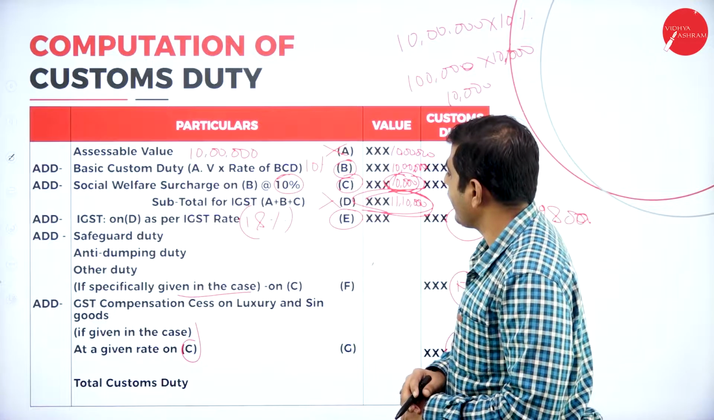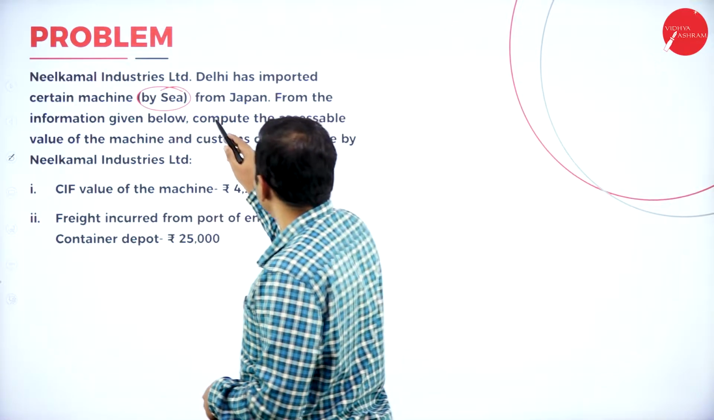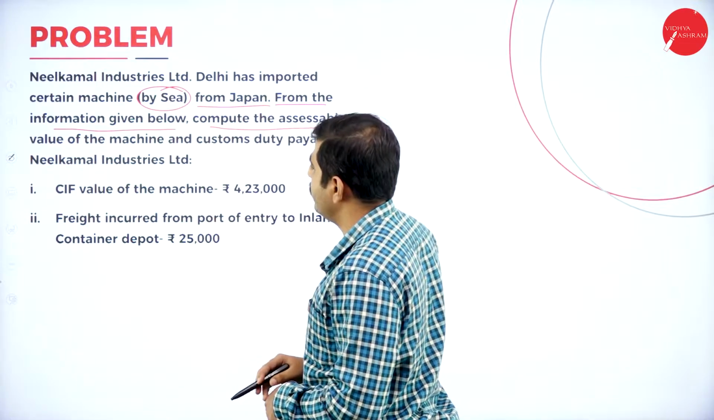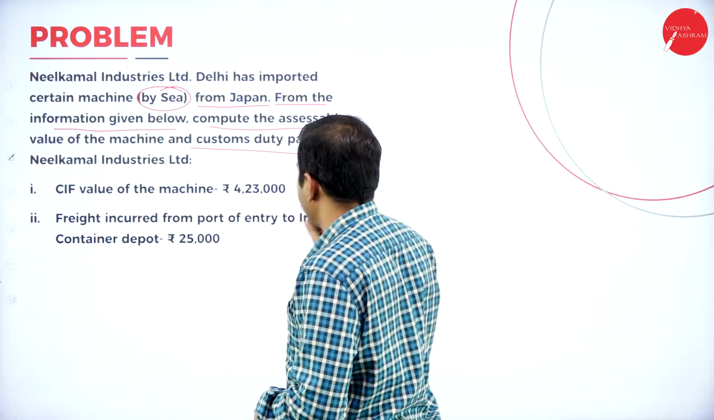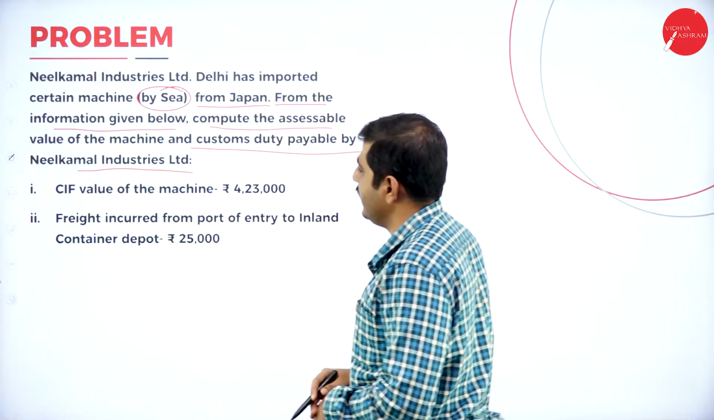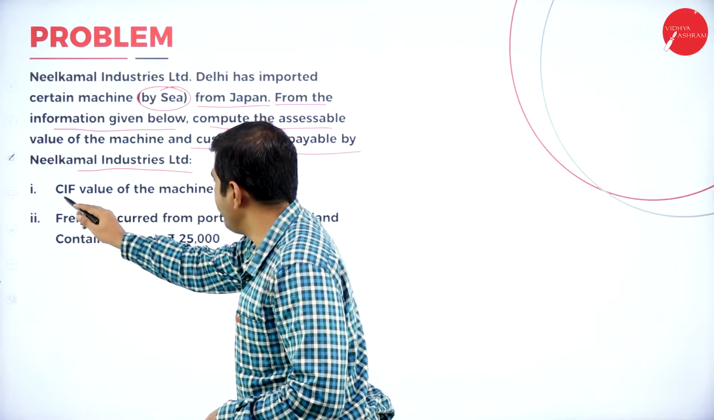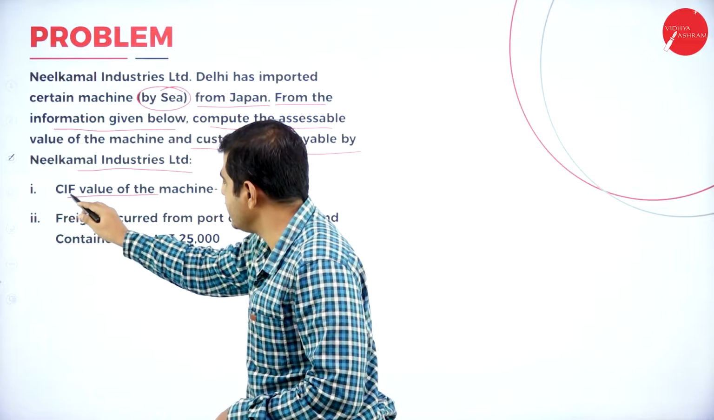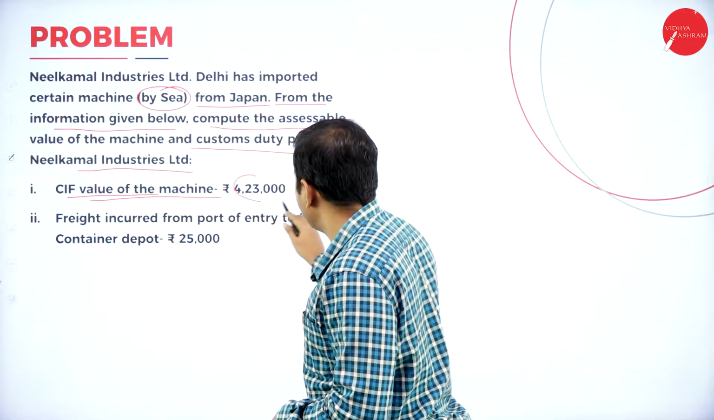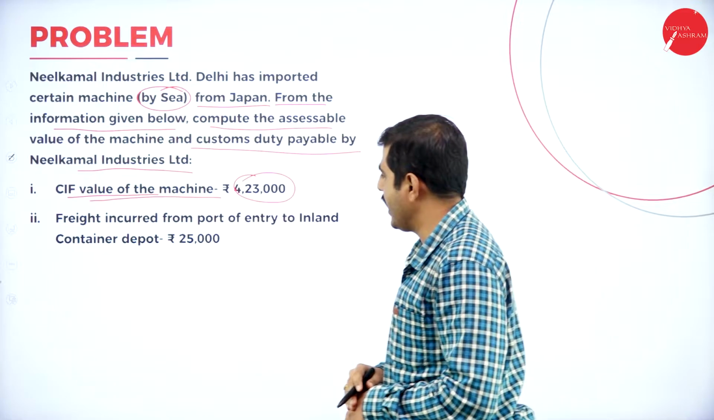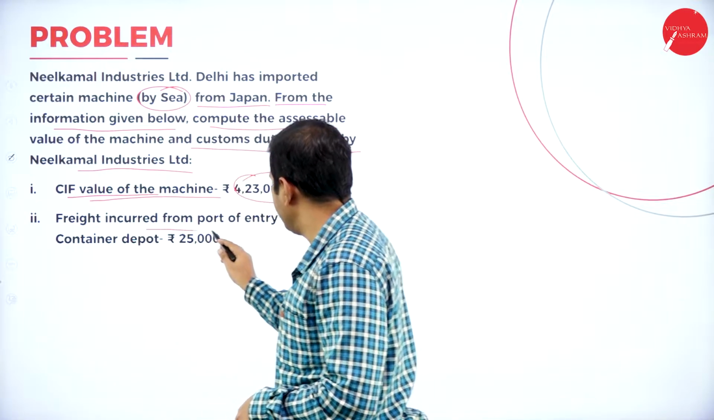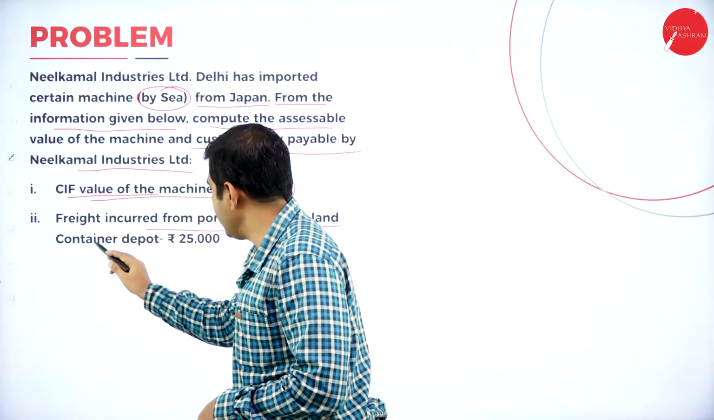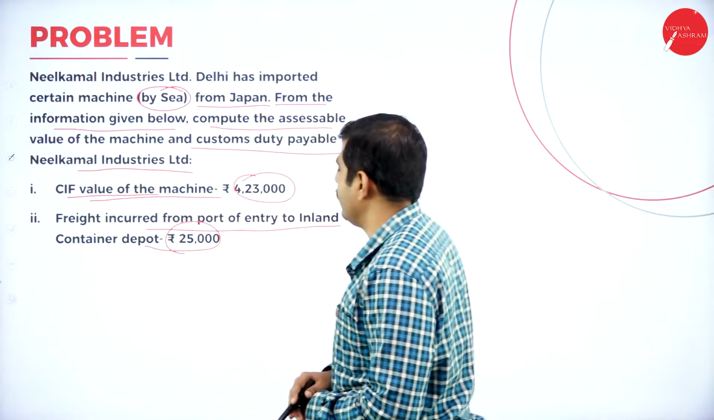Now from Japan, from the information given below, compute the assessable value of the machine and custom duty payable by the Nilkam Industries Limited. Now CIF value, so cost, insurance and freight value of the machine is 4,23,000. Freight incurred from the port of entry to inland container depot is 25,000.